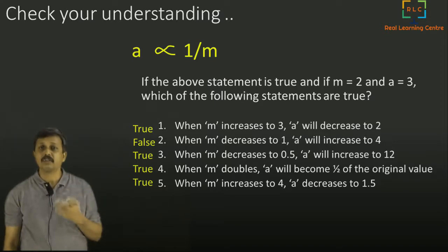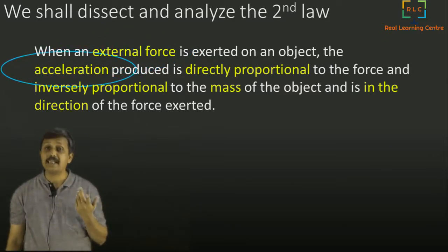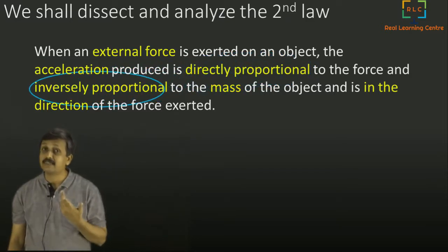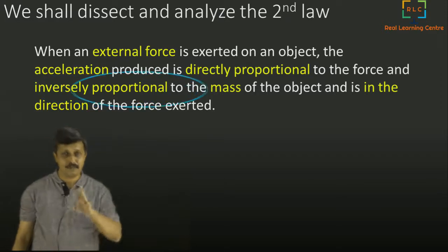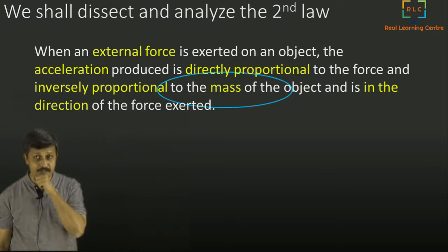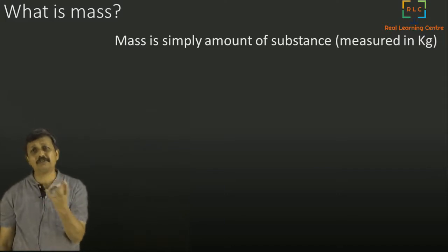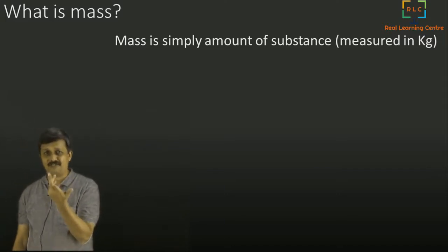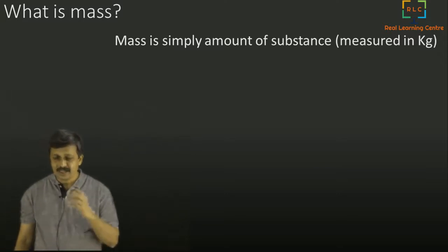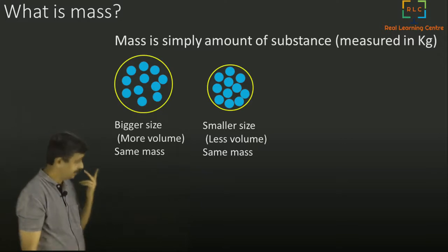Now we have got a good enough understanding of what is external force, what is acceleration, what is directly proportional to, what is inversely proportional to, and the next word is mass. And mass is something we probably know. Let us see whether we know mass. So what is mass? Mass simply is nothing but the amount of substance, which we measure in kgs generally. Amount of substance. How much is there? That is mass. Though it is very straightforward, there are slight confusions here and there, which will be solved by looking at these things.